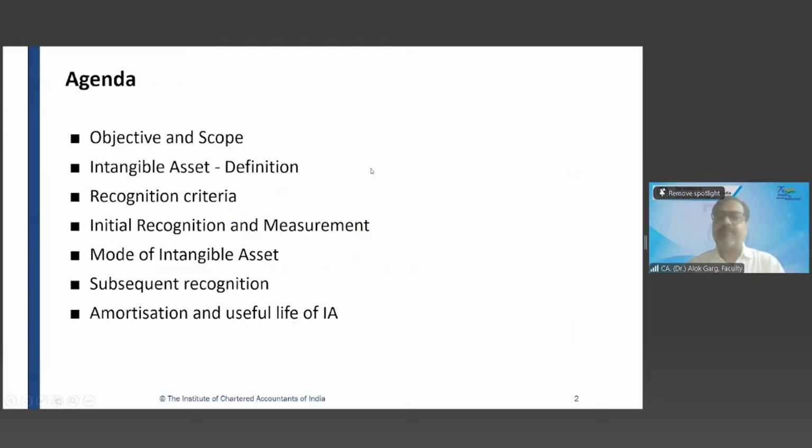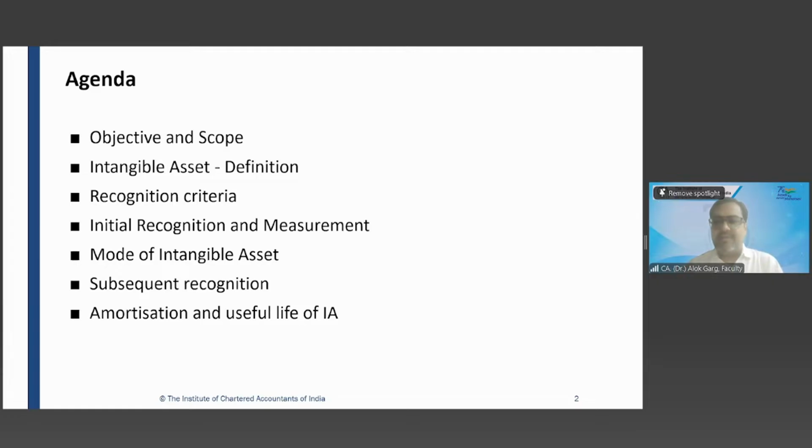Friends, talking about intangible assets, do we have this standard in accounting standards? Yes. Which one? AS 26, right? We have Accounting Standard 26.